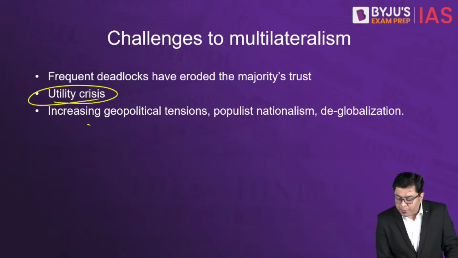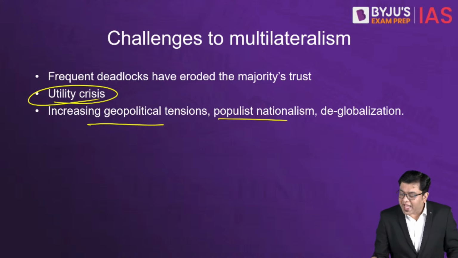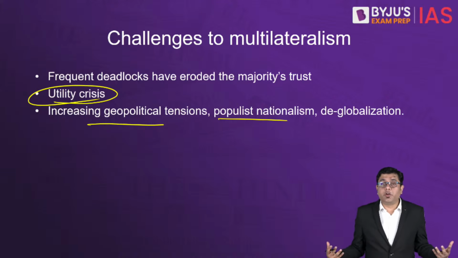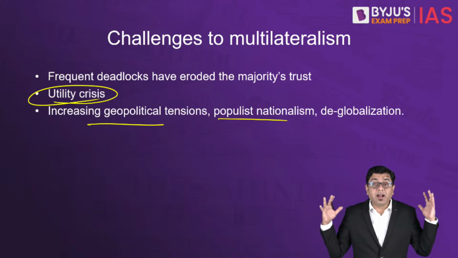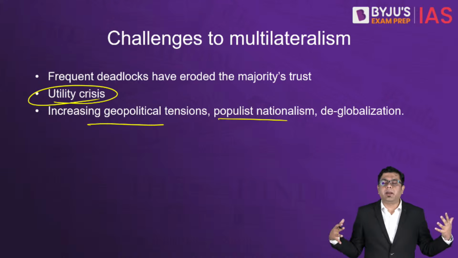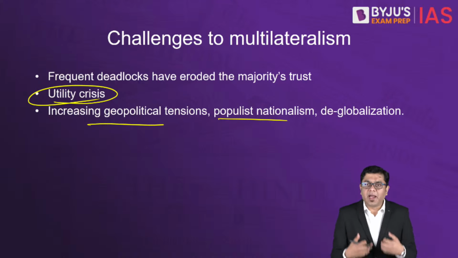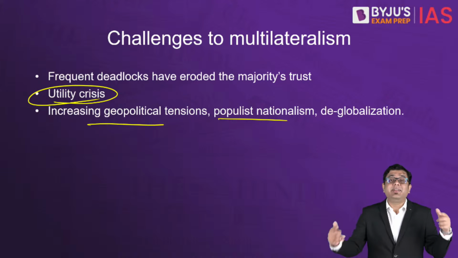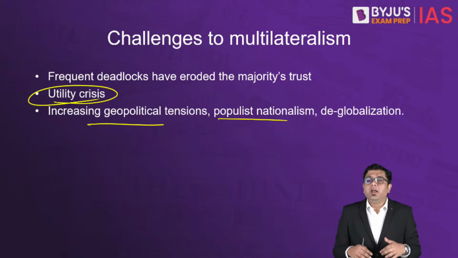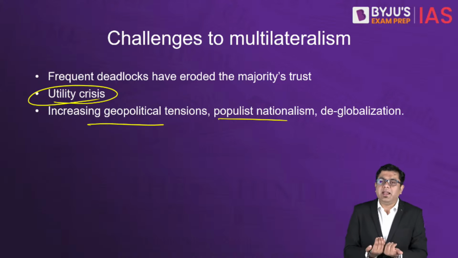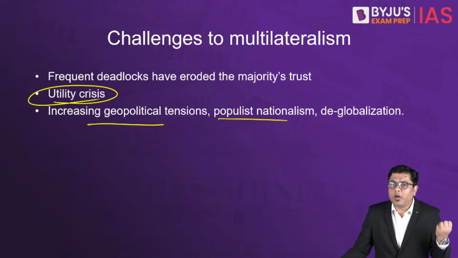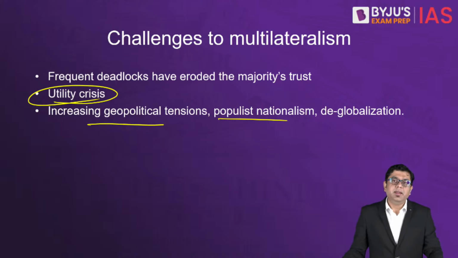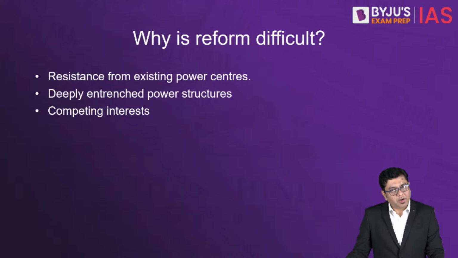And there is increasing geopolitical tension, populist nationalism, deglobalization, where there's an increasing trend across the world to turn inwards. The countries are turning inwards. The countries are basically now taking a pride in themselves in the sense that we don't need to be dependent on anyone else. Under that scenario, these multilateral institutions are no longer fructifying the results that we need. That is why multilateralism is at risk.